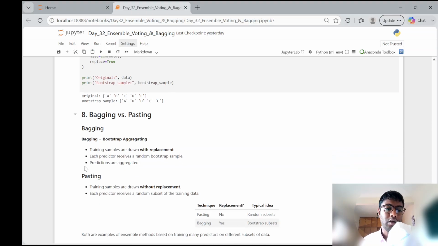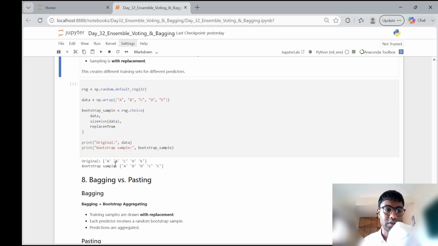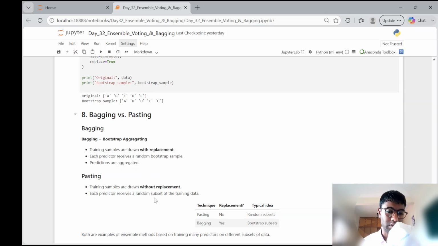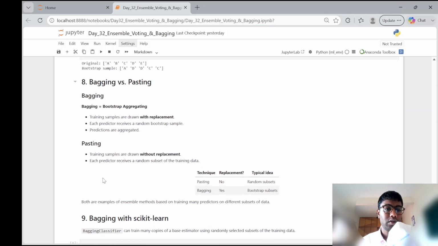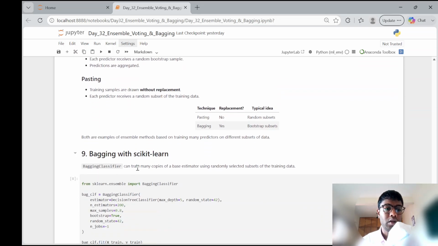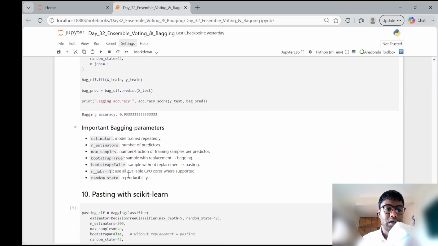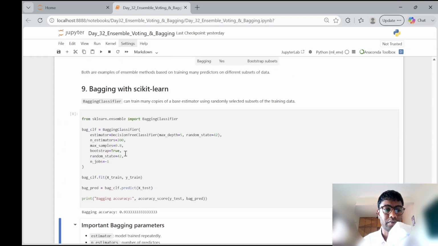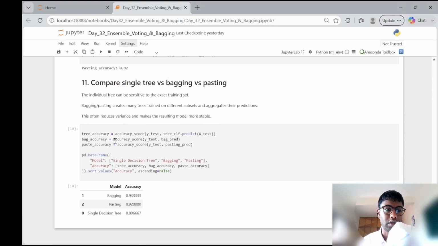Predictions are aggregated. In the pasting technique, on the other hand, we would be taking small samples of the training data, for example A or ABC or ABD or something like that, right? So there would be randomness with the subset input. That's one thing to know about bagging and pasting. We can have bagging and pasting done something like this. If bootstrap equals false, it means pasting, like the way that we see here. If bootstrap equals true, it's the bagging technique. Comparing decision tree bagging and pasting, we get these set of accuracies which we can see.